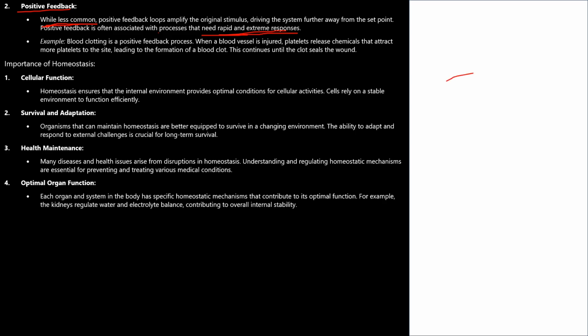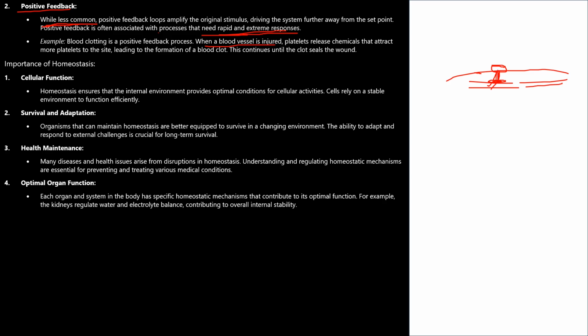For example, this is skin. Here you got the injury or a wound. The blood vessels lying beneath, the blood flows out because of the injury. Obviously, if there is an injury, then the blood is released. Now in this blood, when the blood vessel is injured, platelets release chemicals. This is the positive feedback mechanism.